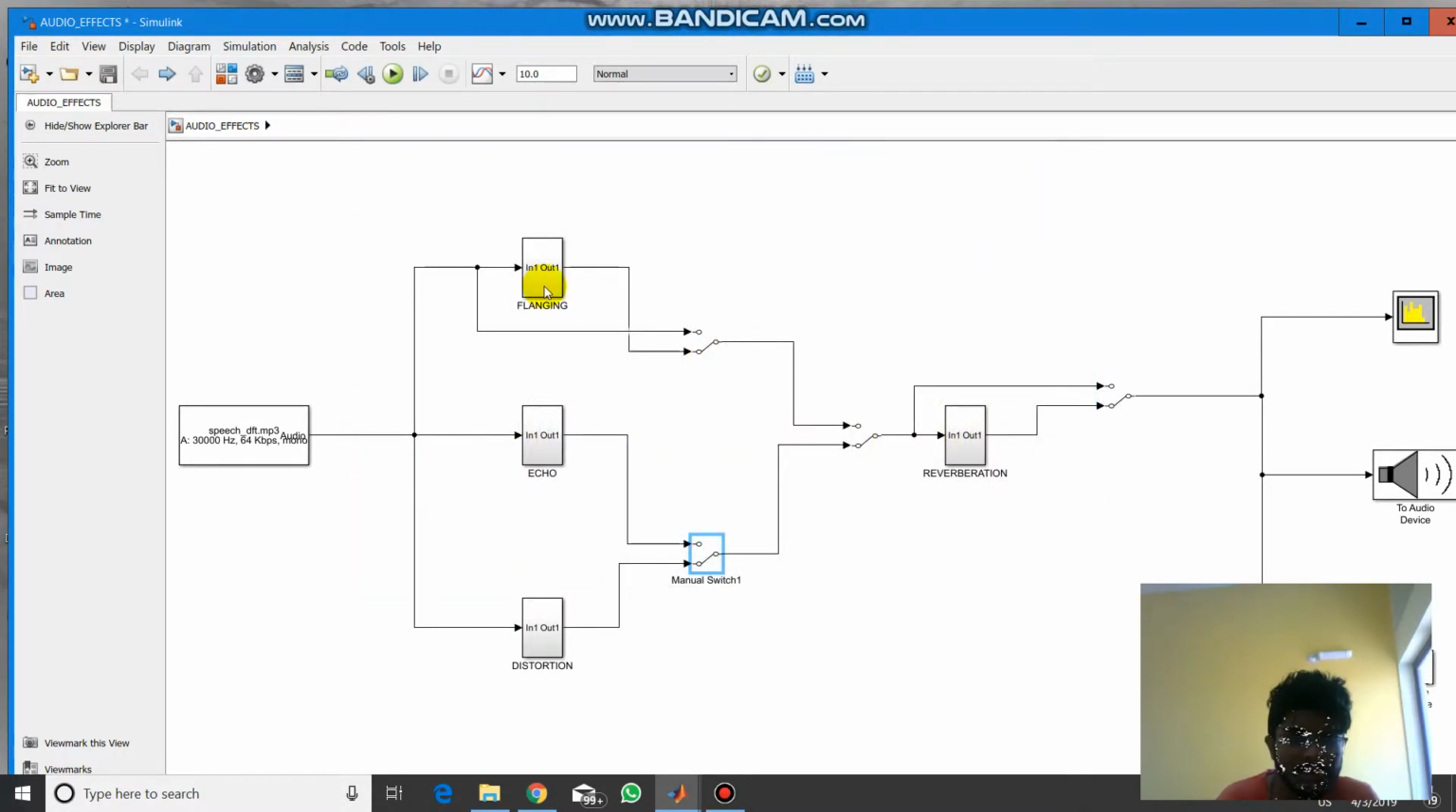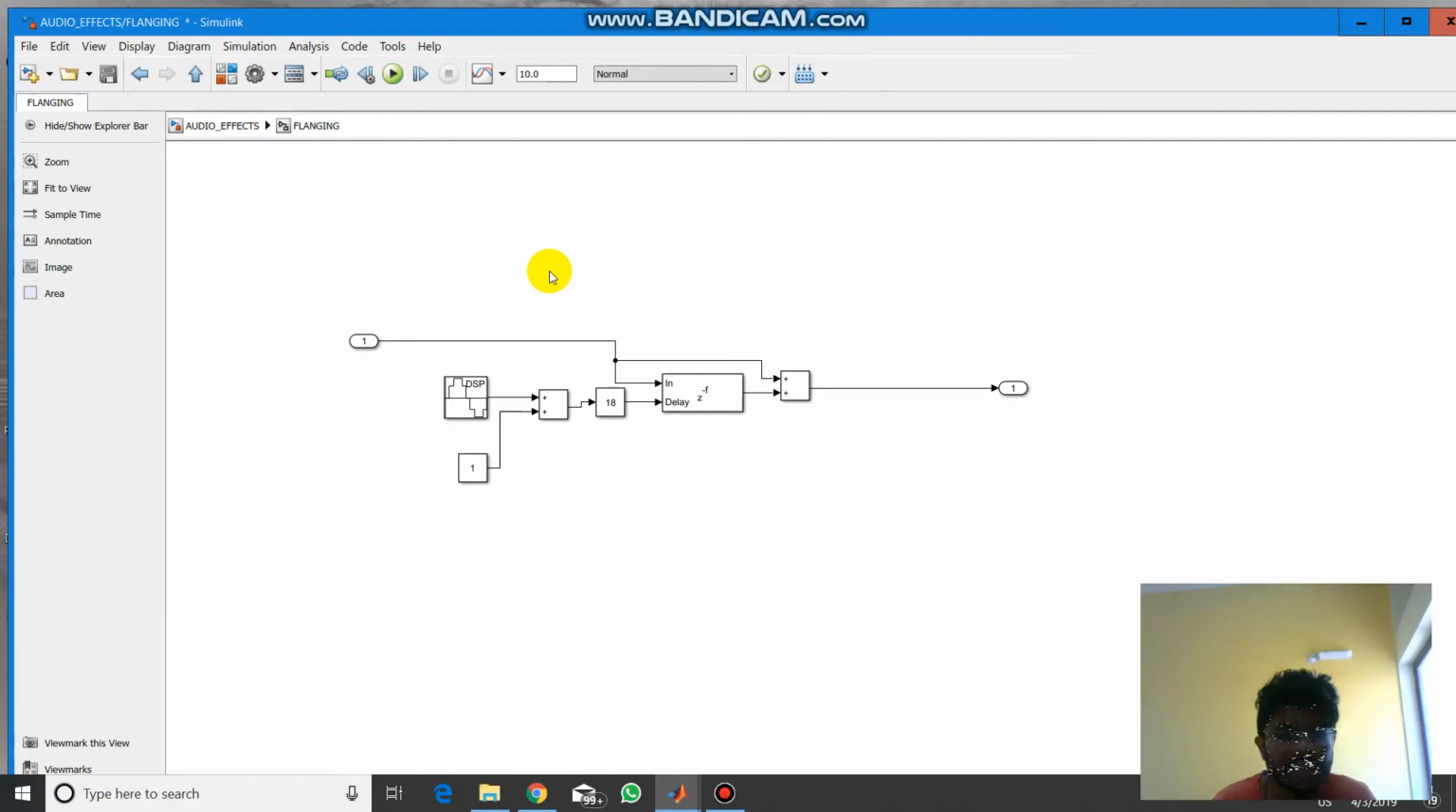Now we have kept blocks named flanger, echo, distortion and reverberation. Let us see what the flanger actually is. Here we take a discrete sine wave and a constant, add them, and multiply with a gain. That acts as one input, and a constant signal as the other input, given to the delay block. The output from the delay block and the constant one we add. So this is basically the flanger block.